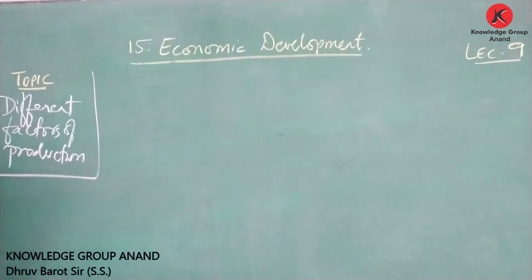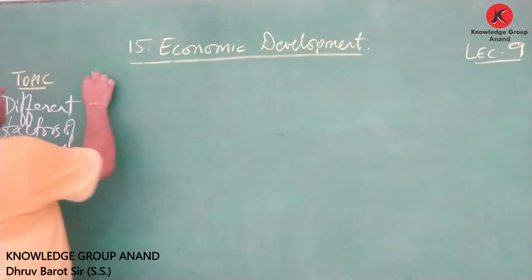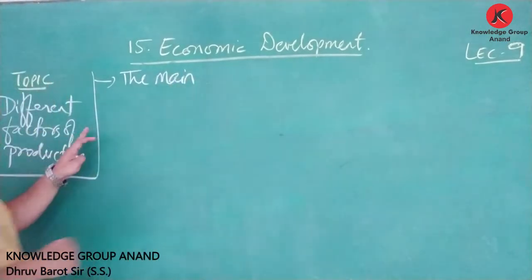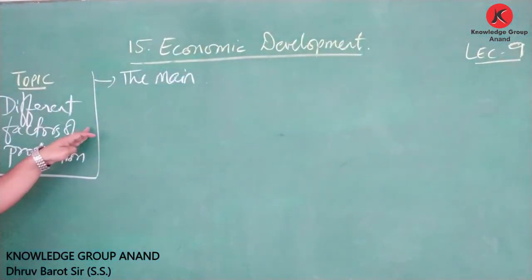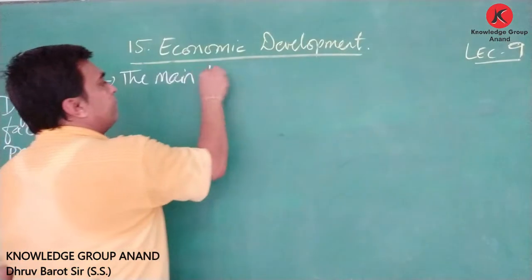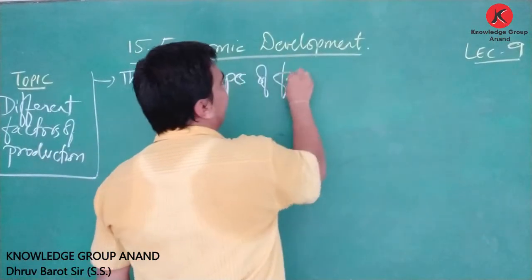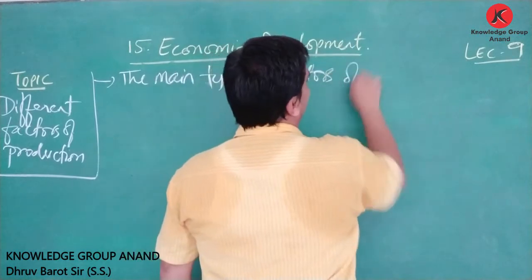Friends, let us understand about the different factors of production. When we talk about the factors of production, here it is said the main types of factors of production